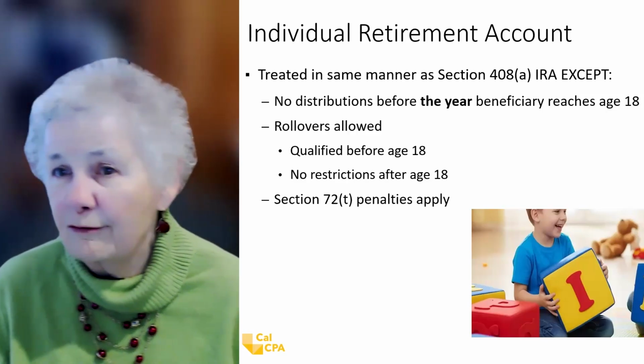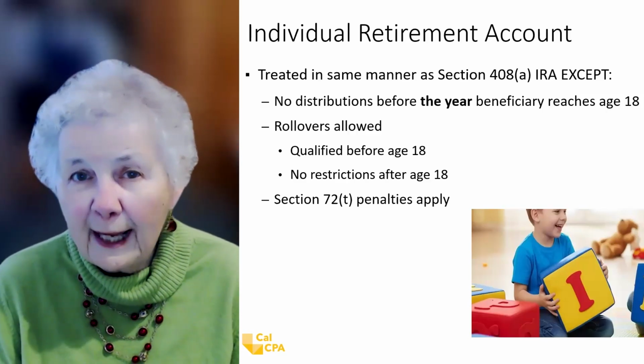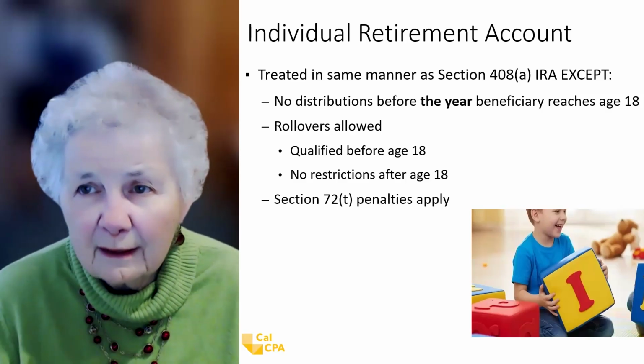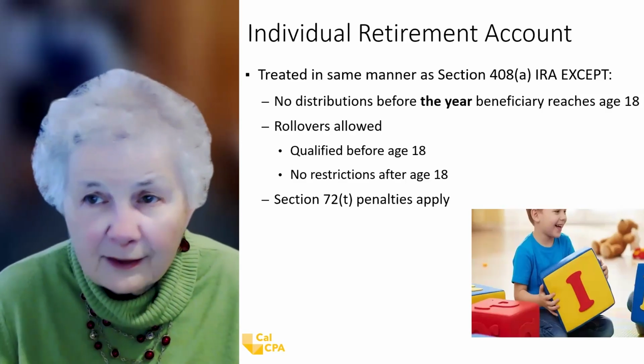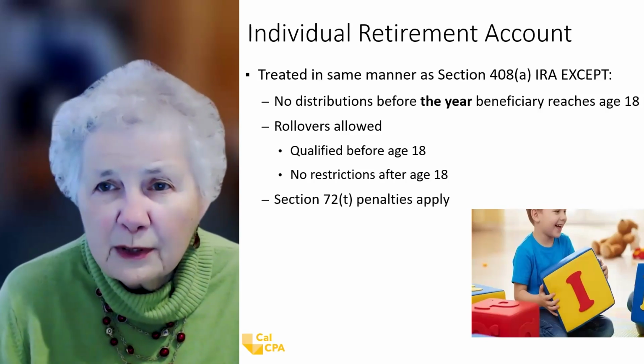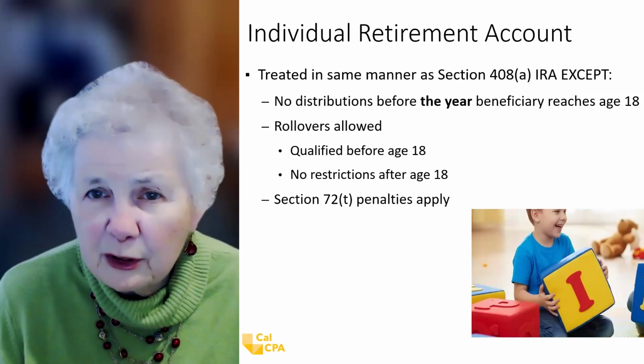So it's like an individual retirement account. It's treated in the same manner as Section 408(a), because 408(A) capital A is for Roth IRAs, but this is little a, like your regular pre-tax IRA. But there's no distributions before the year the beneficiary reaches age 18. So that means if the child, let's say, has a birthday on November 25th, in the year that they turn 18, they don't have to wait till November 25th for a distribution. They could take a distribution on January 1st of that same year.